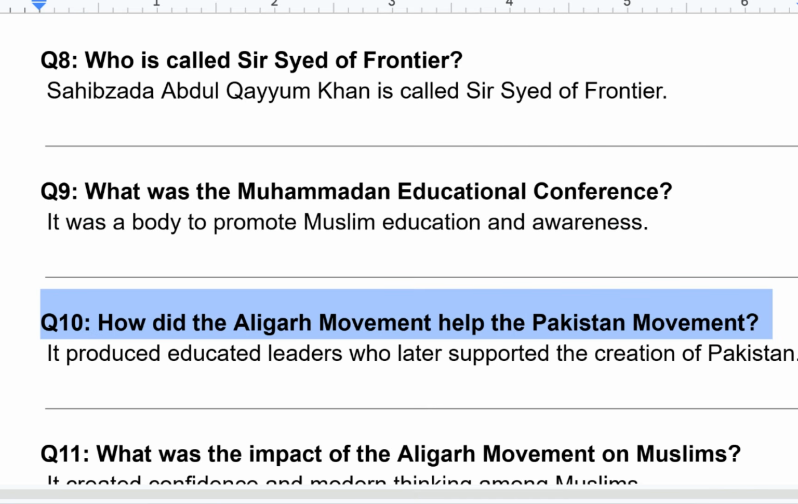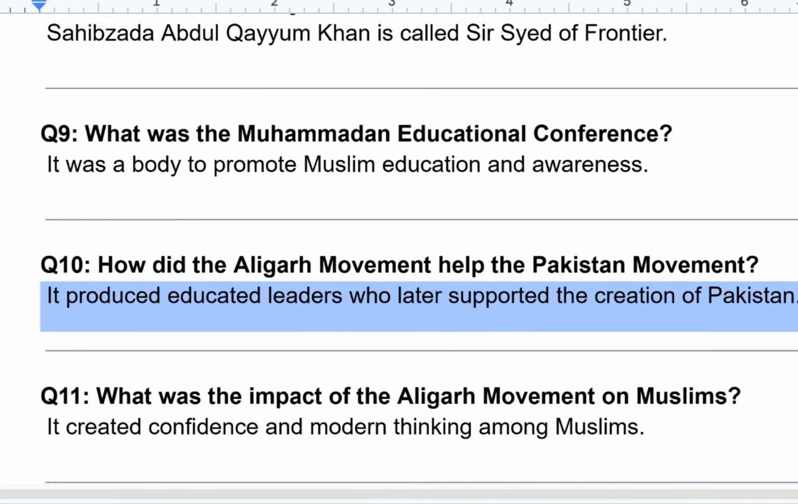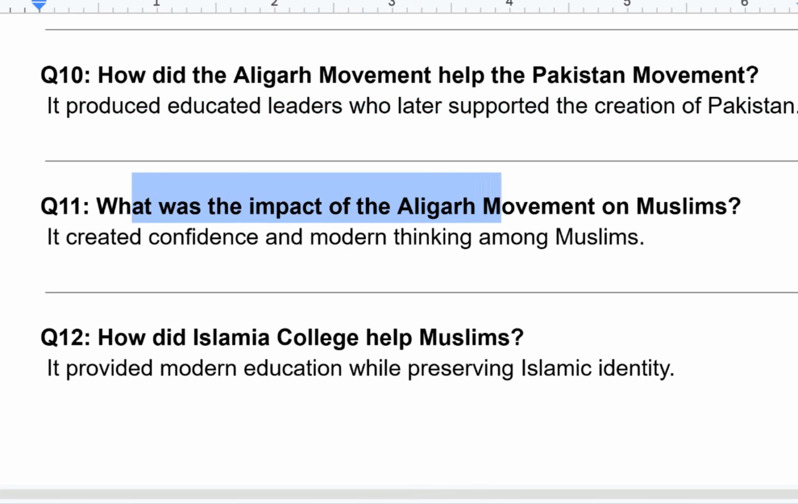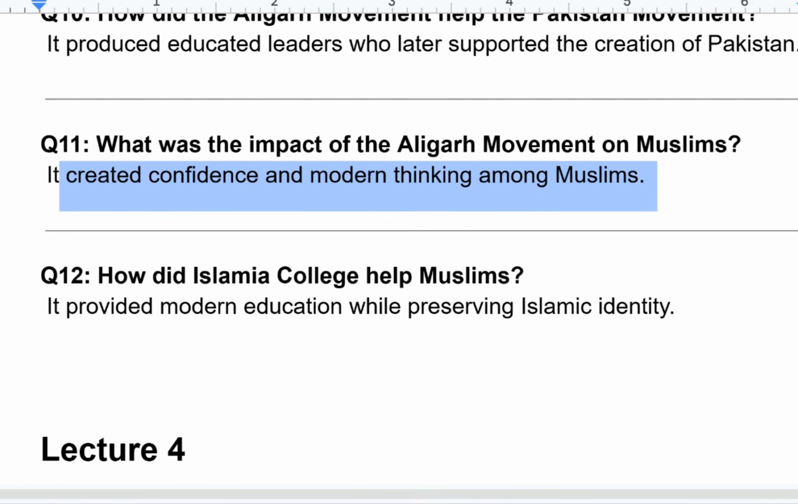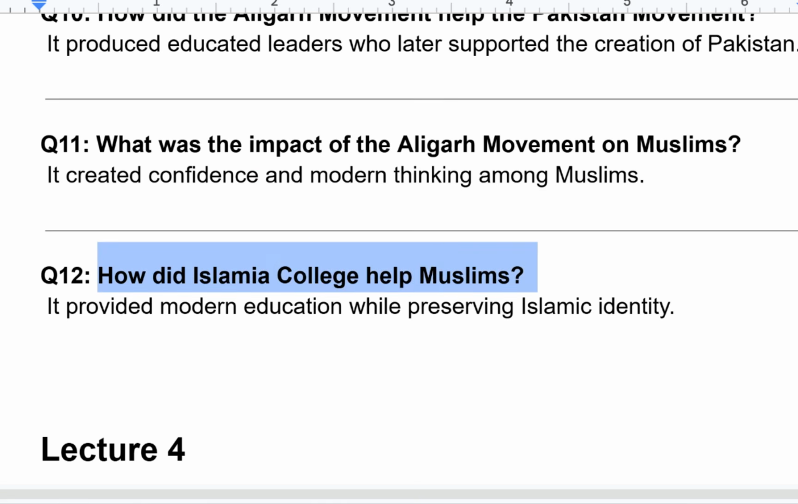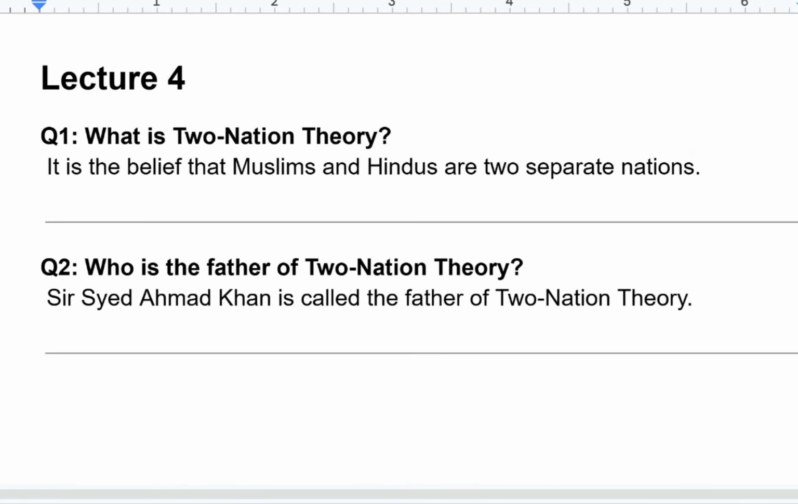How did the Aligarh movement help the Pakistan movement? It produced educated leaders who later supported the creation of Pakistan. What was the impact of the Aligarh movement on Muslims? It created confidence and modern thinking among Muslims. How did Islamia College help Muslims? It provided modern education while preserving Islamic identity.